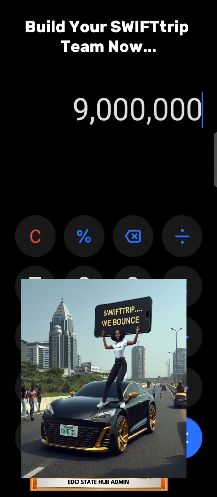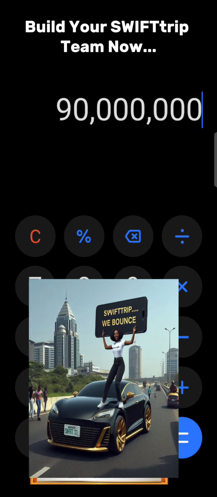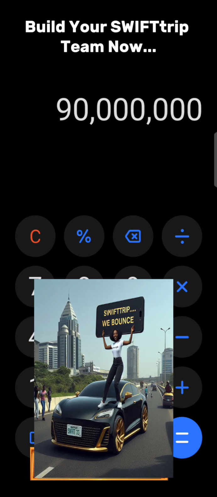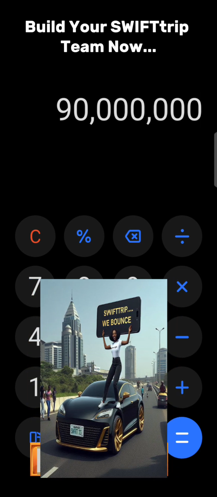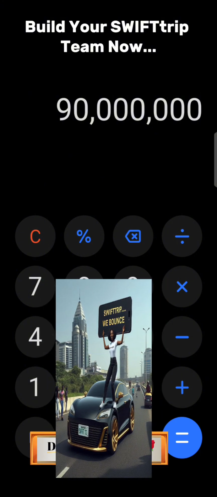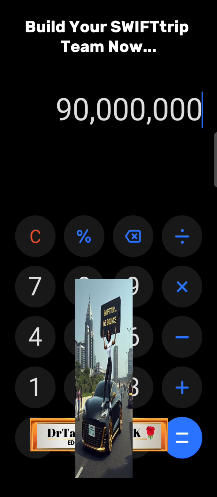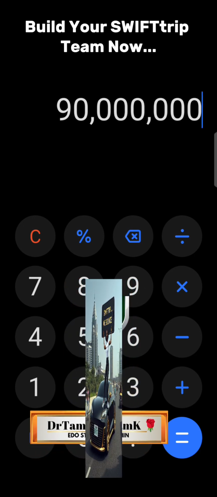If a customer goes ahead and buys 90 million naira items, and this customer happens to be your direct downline, do you understand what I'm saying, right? Your direct downline, meaning this is a person that has registered through your code, while we are building this team now.